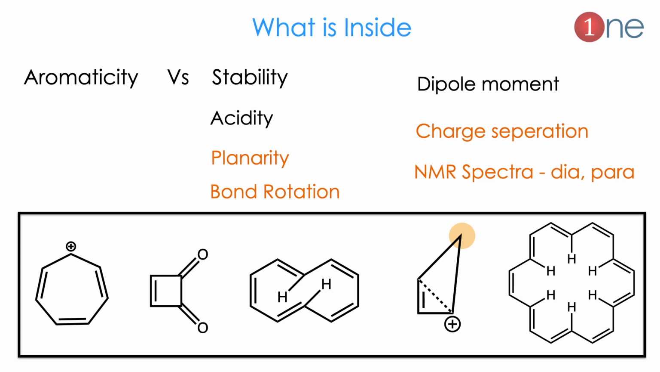What is inside this video? Normally, questions on aromaticity come in terms of stability, acidity, and planarity, sometimes bond rotation, and recently NMR spectra are coming in the examinations. So you should know planarity, bond rotation, charge separation, and NMR spectra as the important concepts here.